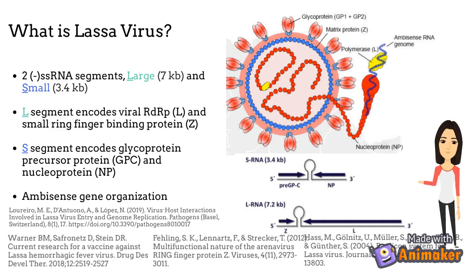The Lassa virus genome has two negative-sense single-stranded RNA segments named L for large and S for small. The L segment encodes the viral RNA-dependent RNA polymerase and the small RING finger binding protein. Meanwhile, the S segment encodes the glycoprotein precursor protein and the nucleoprotein. The genome is considered ambisense as its genes are encoded in opposite directions.